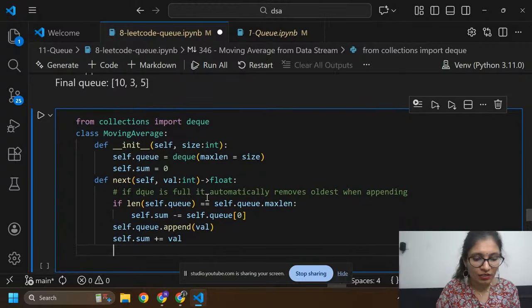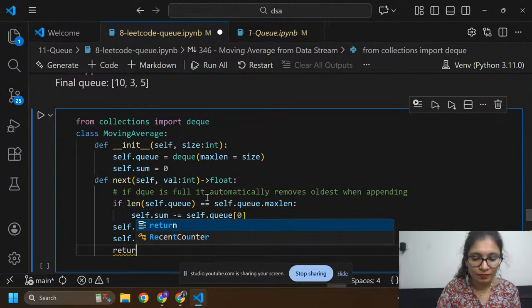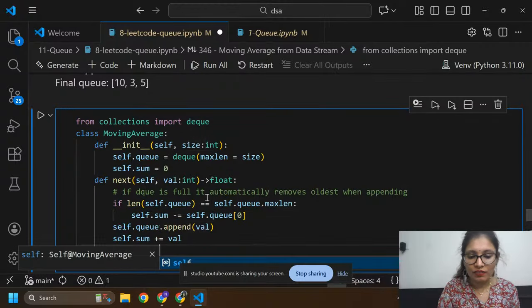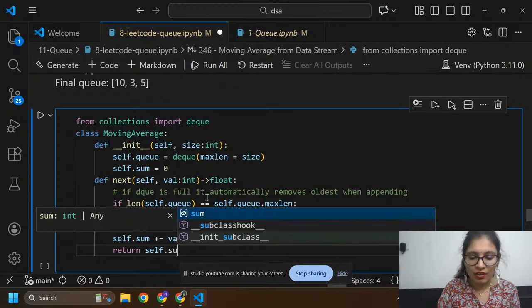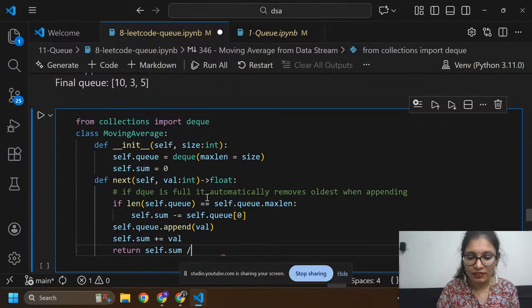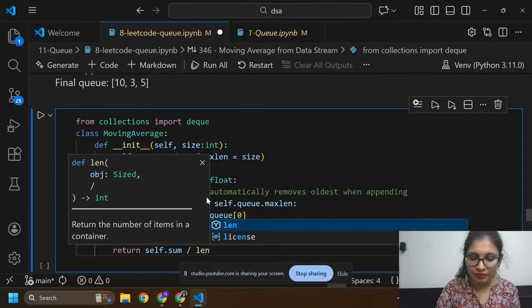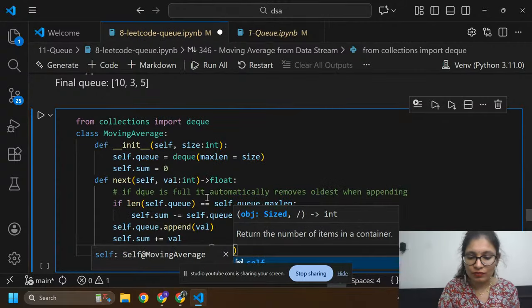After this I need to return self.sum divided by the length of self.q.